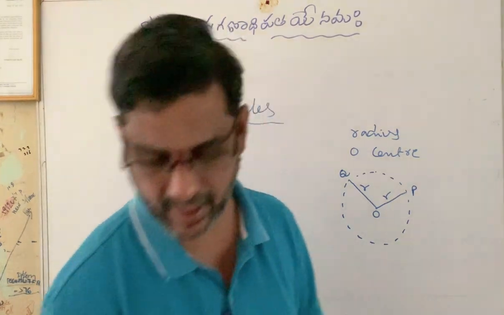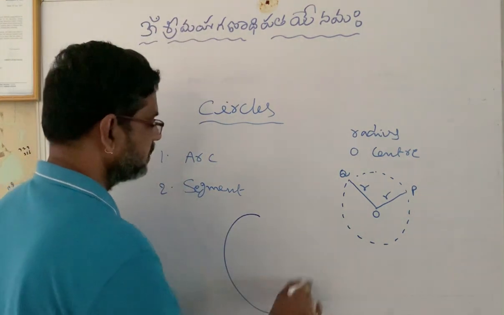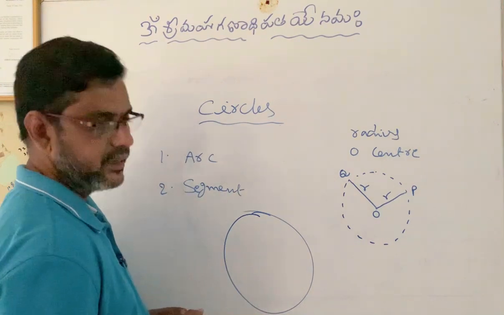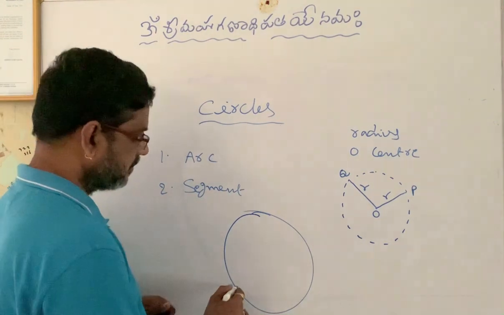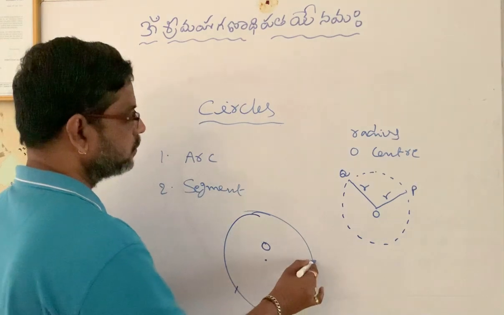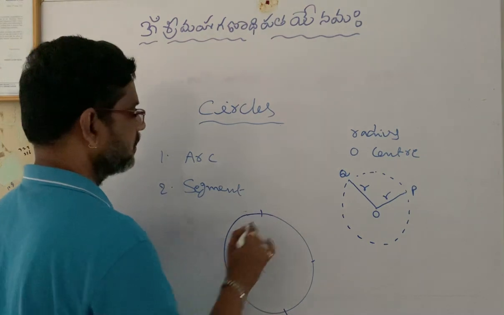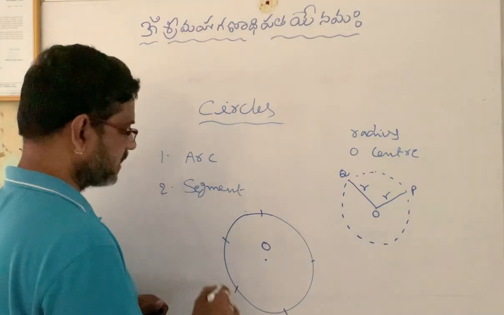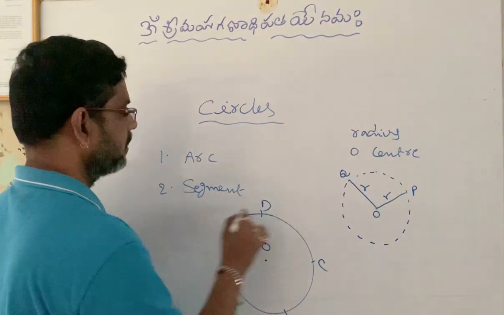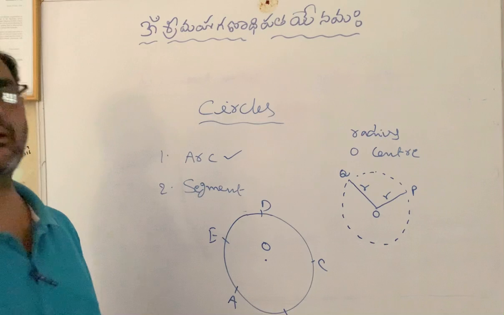In the same way, if a circle is divided into a number of parts, each part is called an arc.